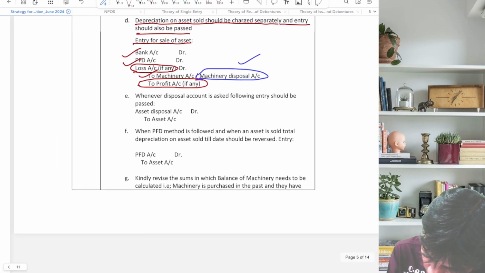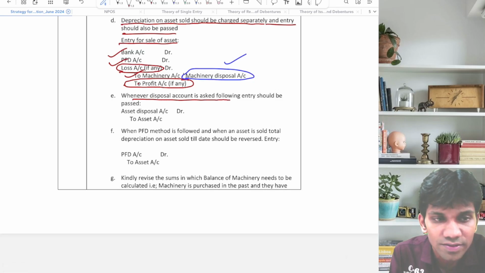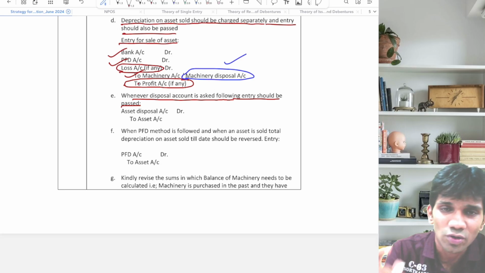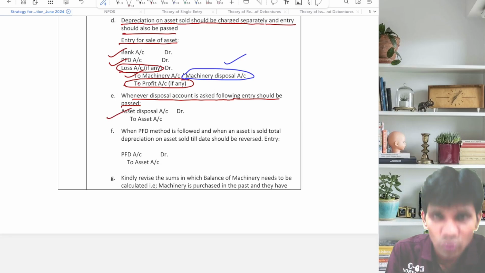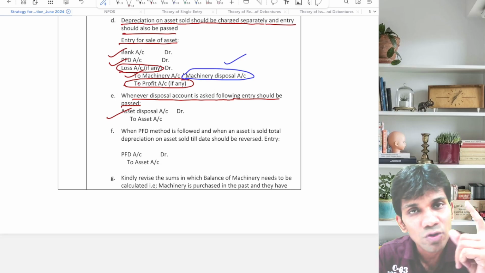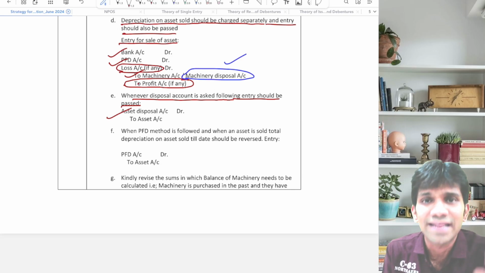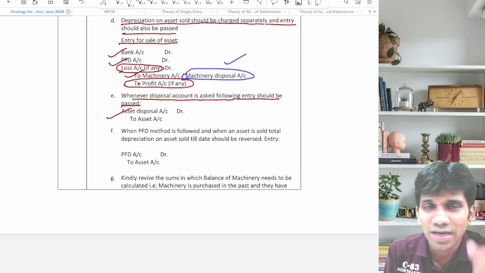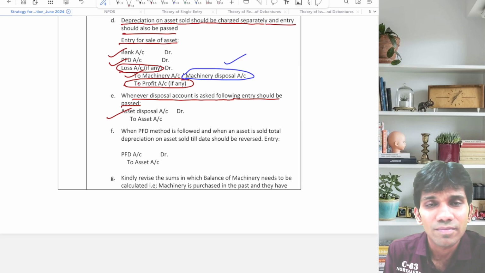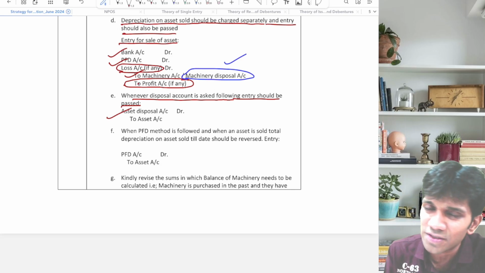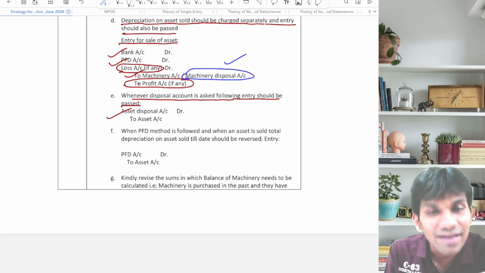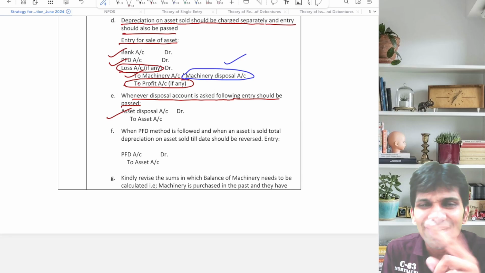Whenever disposal account is asked, following entry should be passed. जब भी आपको असेट डिस्पोजल अकाउंट पूछेंगे तो आप एक एडिशनल एंट्री पास करोगे. क्या एडिशनल एंट्री? असेट डिस्पोजल टू असेट. मतलब गाइस मैं क्या बोल रहा हूँ, whenever you sell any asset and PFD method you are following and they are requesting you to prepare asset disposal account, then you will pass normal entry bank account debit to asset disposal with PFD to be debited with the total depreciation charge, and if there is a loss, P&L debit, if there is a profit, P&L credit, and one more entry you are supposed to pass, asset disposal to asset.